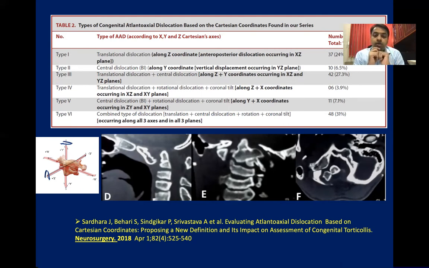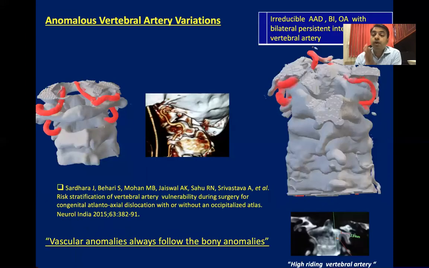It means the most common was AAD associated with BI, and coronal tilt and rotational dislocation in one patient. So in every patient, you should assess the dislocation in all the axes, whether your patient has AAD with BI, with or without rotation or coronal tilt. Because for complete realignment, you have to correct the dislocation in all the axes.